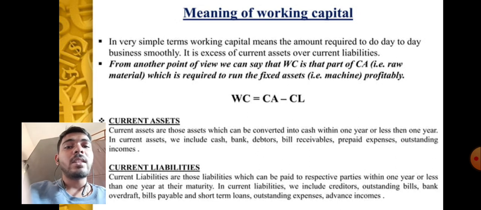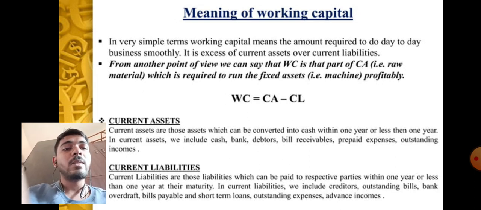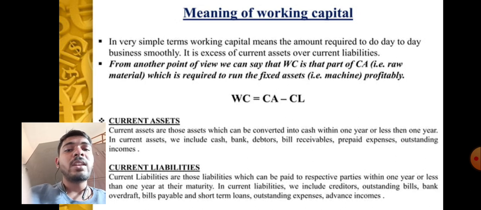Current assets are those assets which can be converted into cash within 1 year or less than 1 year. In current asset, we include cash, bank balance, bills receivable, prepaid expenses, outstanding income. Current liabilities are those liabilities which can be repaid to respective parties within 1 year or less than 1 year at their maturity. In current liability, we include creditors, outstanding bills, bank overdraft, bills payable, short-term loans, outstanding expenses, advance income, etc.